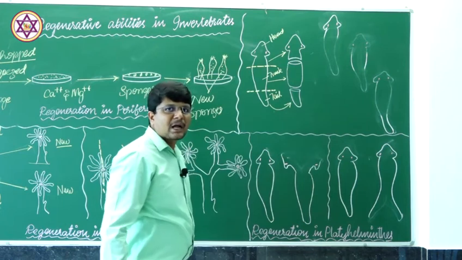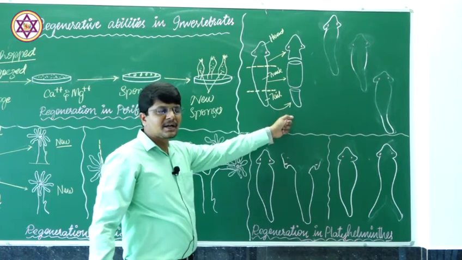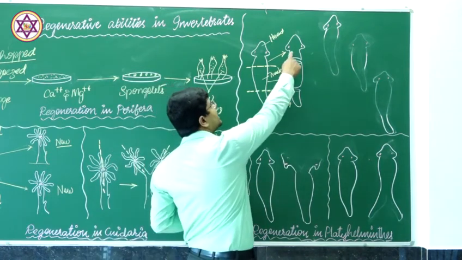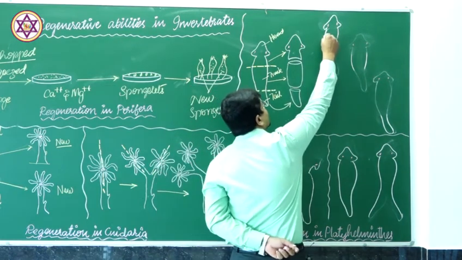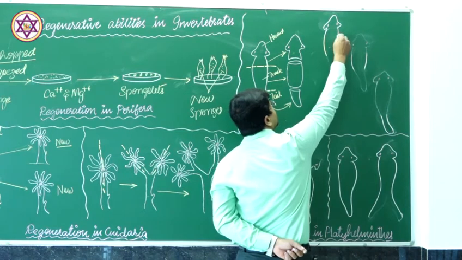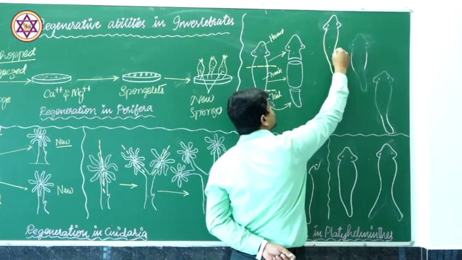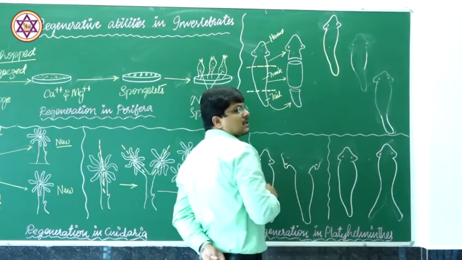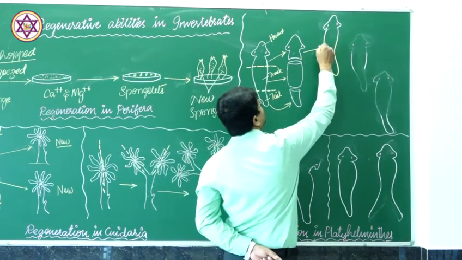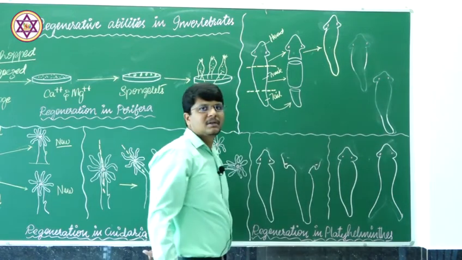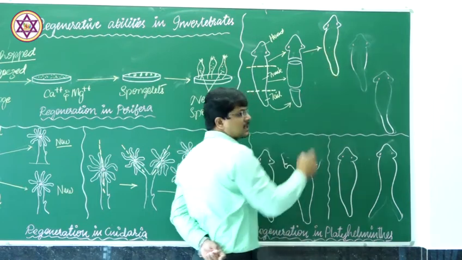Three fragments of the body are made, and upon culturing this planaria, the anterior head region grows its trunk region as well as the tail portion. A complete individual is made out of the anterior head, which thus regenerates the whole trunk as well as the tail.